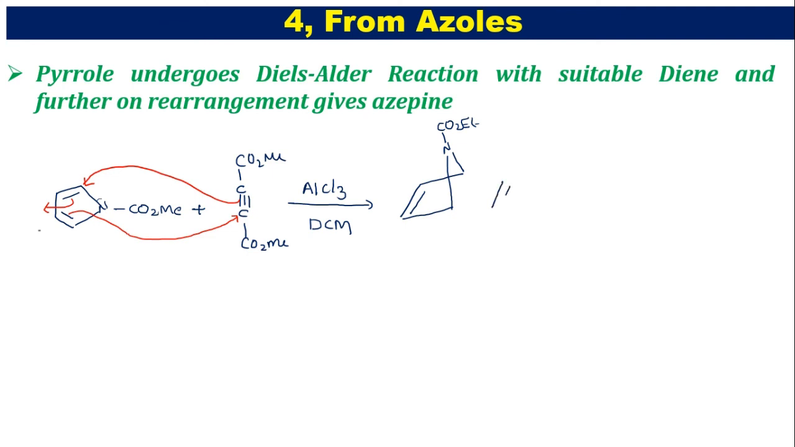Here we have a triple bonded compound. One pi bond has attacked here and one pi bond of pyrrole has attacked here. We got this one, and at this position we have CO2Me, and here also we have CO2Me. This is the cyclic adduct formed in the Diels-Alder reaction.